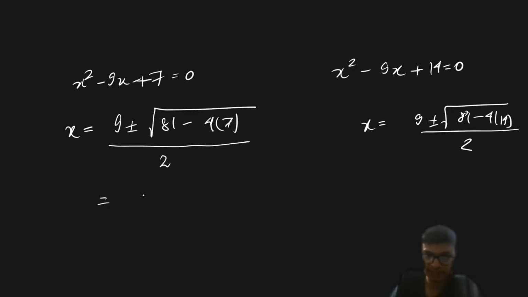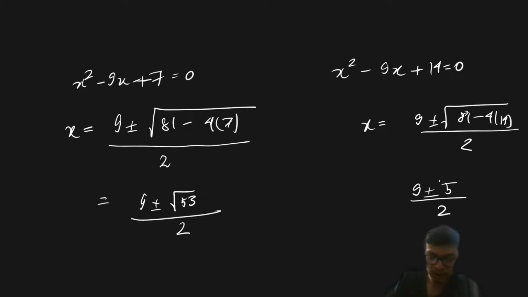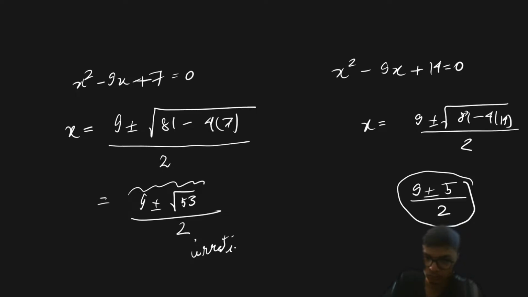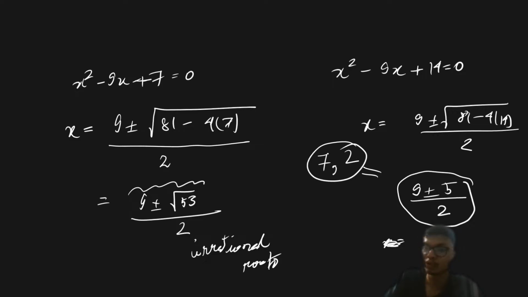So from this you will have the roots as 9 plus or minus square root of 53 divided by 2, and from the other, 9 plus or minus 5 divided by 2, right? Now you can see these are the irrational roots, so I have to find only the product of the rational roots. So these are going to be the rational roots. One root is 7 and another root is 2, so the product of the roots is going to be equal to 14.